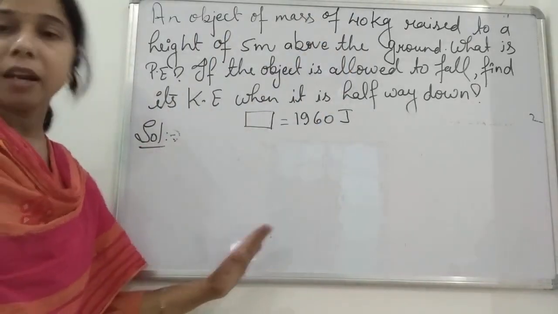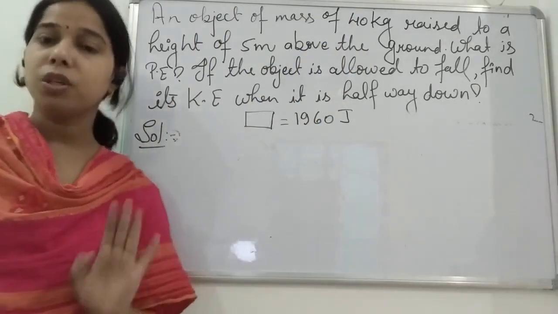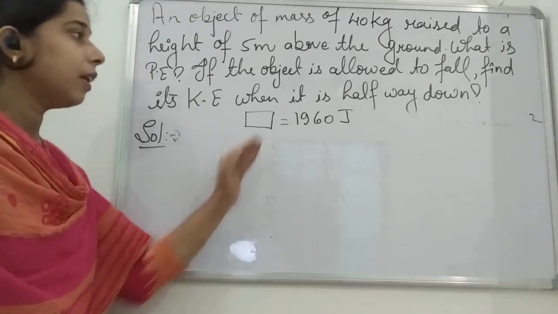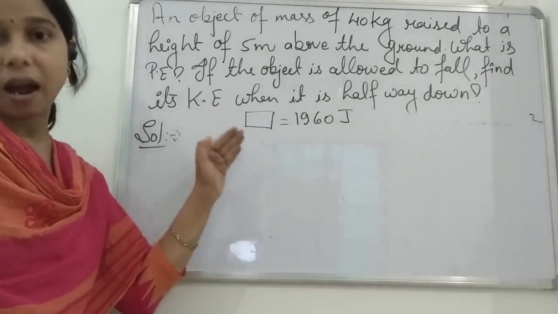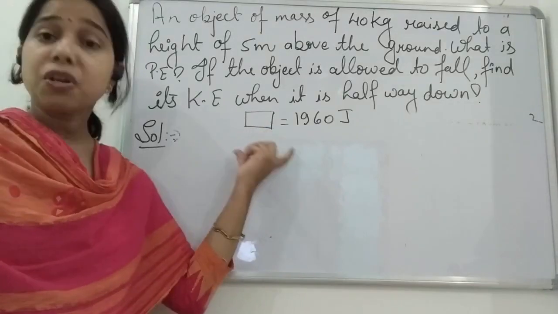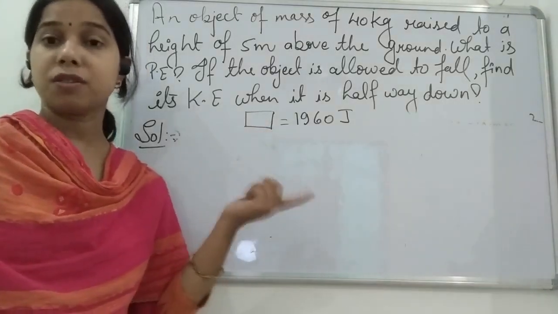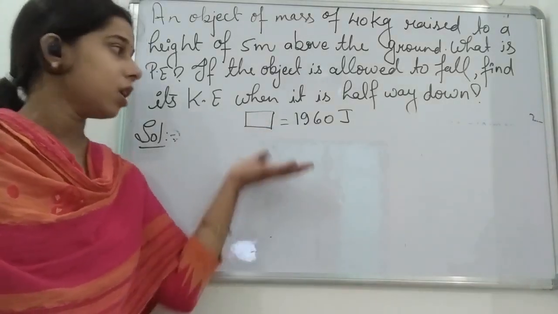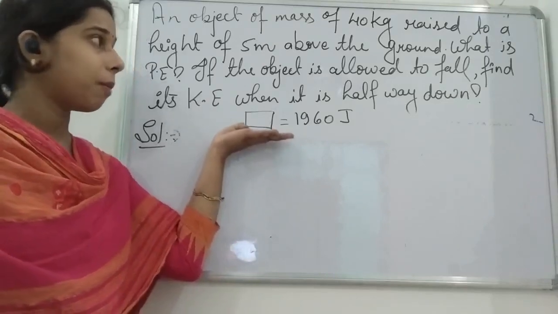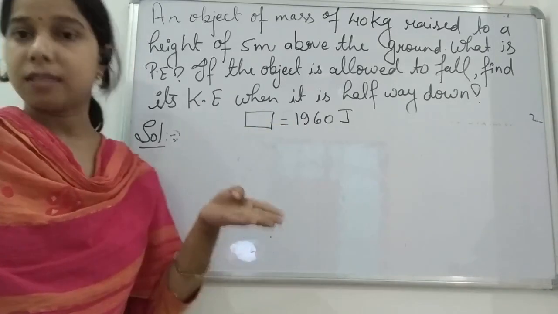Before that it was at rest, and the energy was 0 there. As you lifted it 5 meter up, the potential energy at this maximum height is 1960.